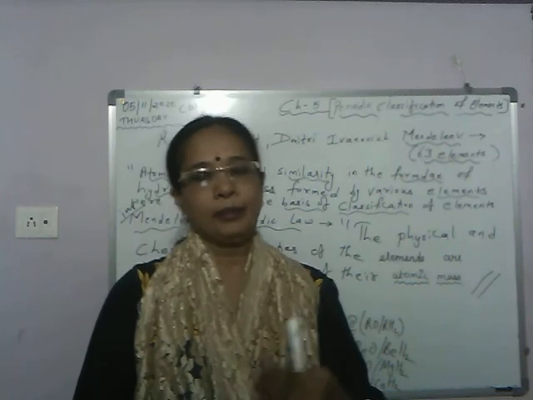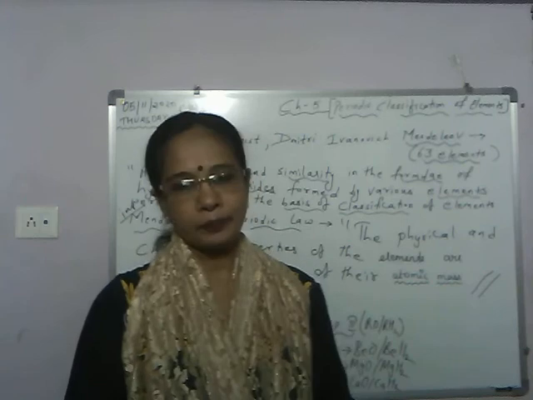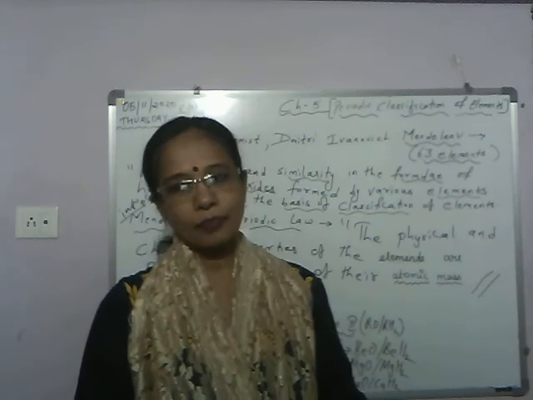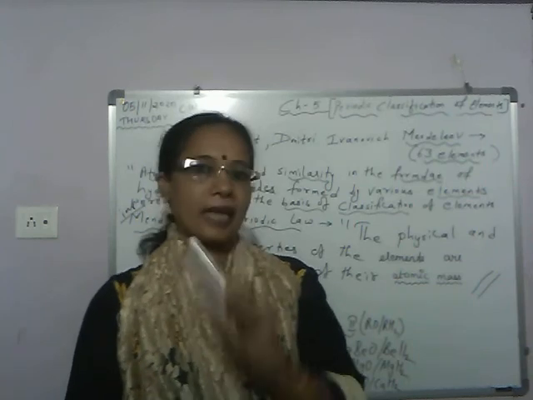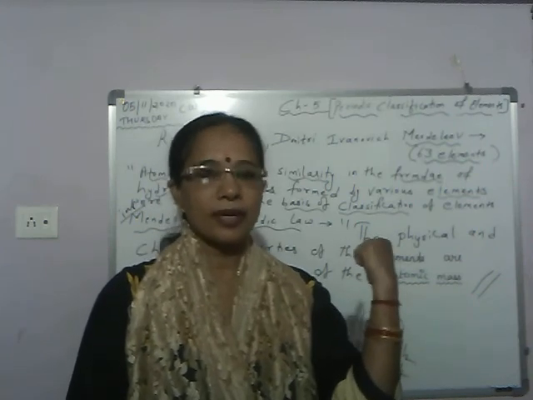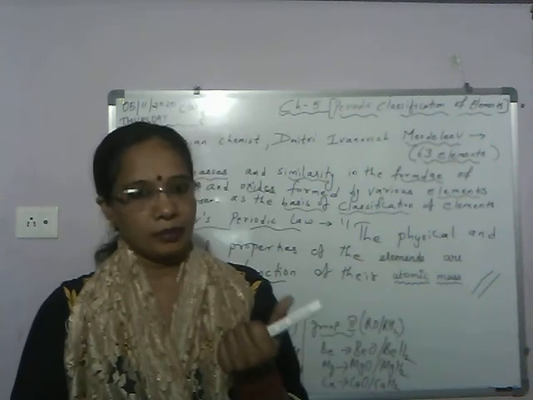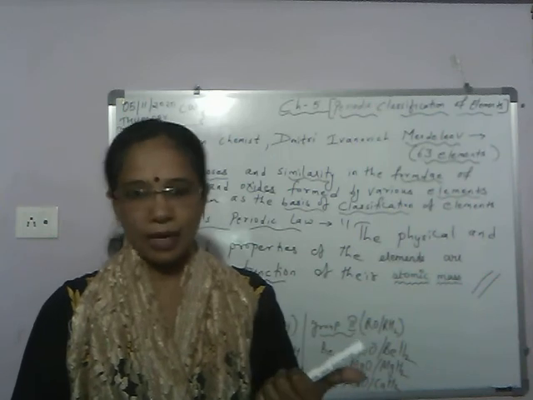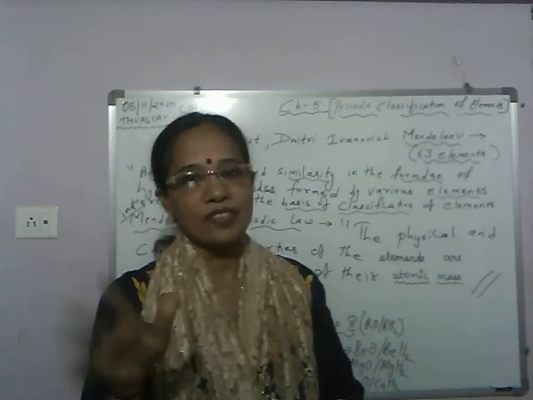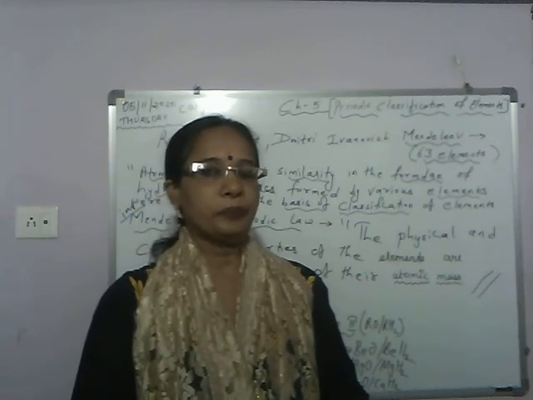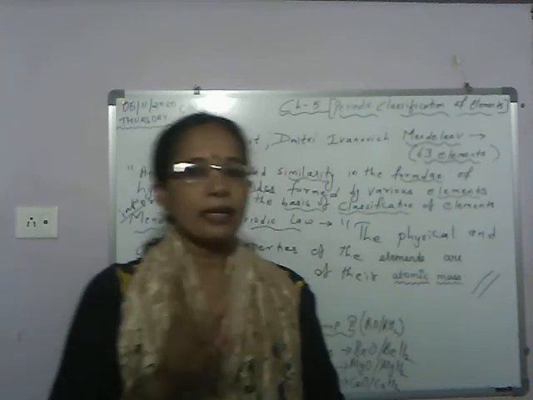His basis of classification was based on two things. First, atomic mass, and second, similarity in the formula of hydrides and oxides of the elements. These 63 elements. What was the basis of classification that Mendeleev took? That was one, atomic mass, and second, similarity in the formula of oxides and hydrides of the elements.